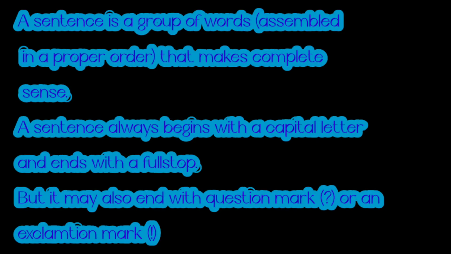They are subject, verb, object and the other extra statement. They are used to form a sentence, but how? They have to be assembled in a proper order first, and if they make complete sense, we can say that we formed a sentence. Now, what are the other requirements or necessary details we should know about a sentence?